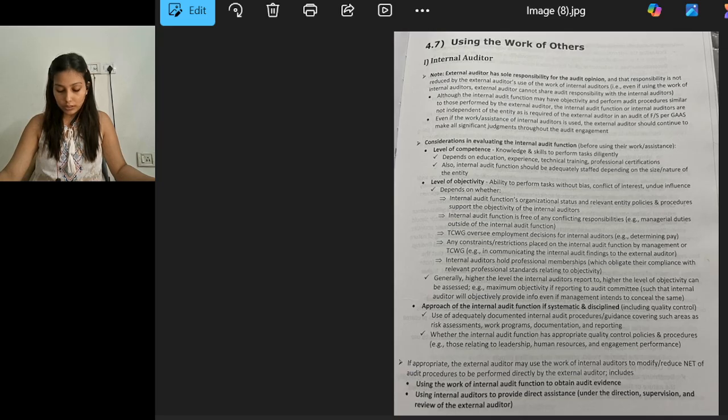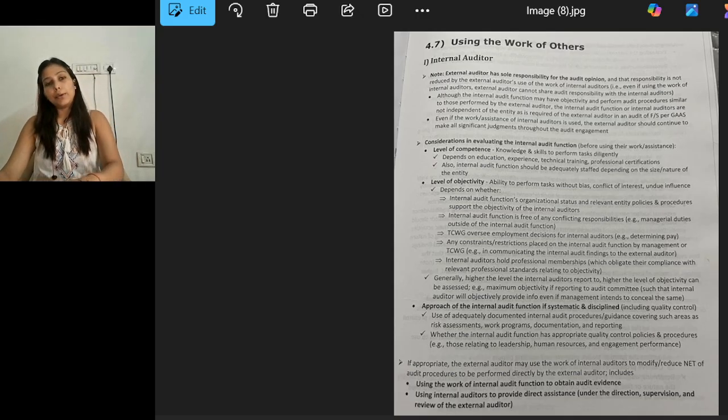Depending on certain circumstances, external auditors can use the work of the internal auditors: using the work of the internal audit function to obtain audit evidence, or using the internal auditors to provide direct assistance. So either it can be used as audit evidence or to get assistance from the internal auditors.